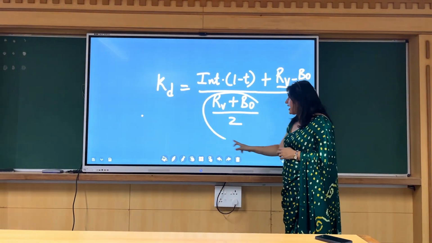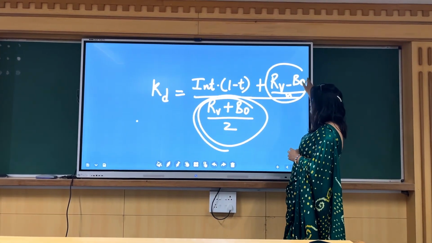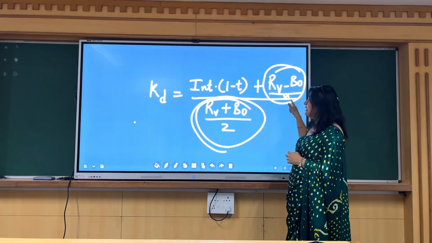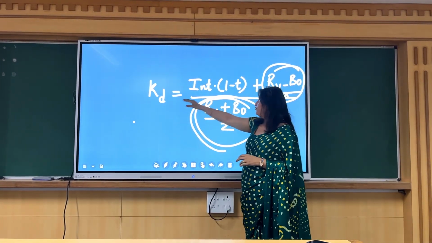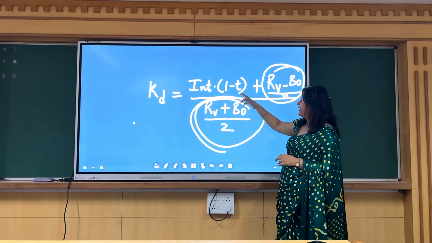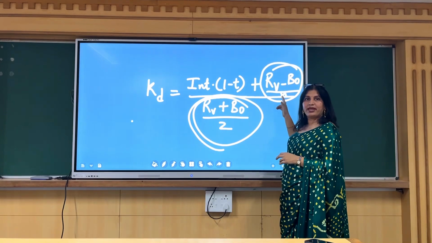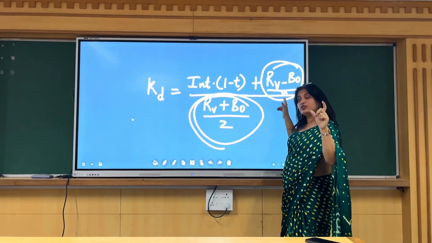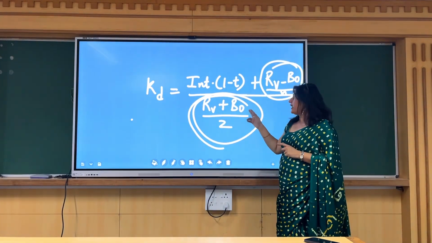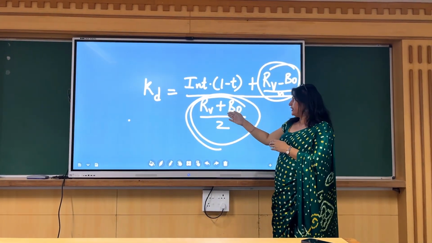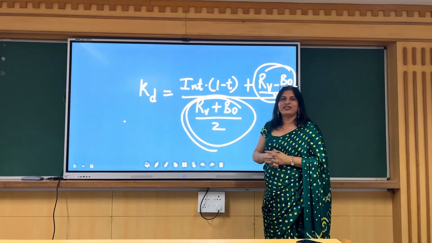Here we are finding the average price, and here we have exactly calculated with the number of years, that is N. So very simple formula, cost of debt would be interest into 1 minus T plus redeemable value minus bond value divided by N, that is the stipulated period for which the bond is issued. The whole will be divided by the average price. And how do we calculate the average price? Redeemable value plus bond value divided by 2. That's how we calculate the cost of debt.